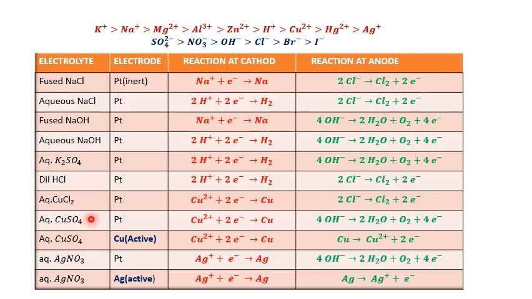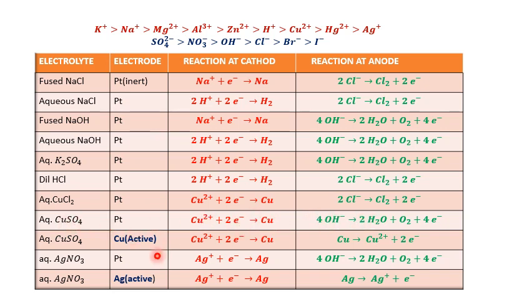I want to explain here. Check here, all of you. You can understand this area very easily. Now come here: aqueous CuSO4. Aqueous means H+ is present and Cu2+ is present. So now the competition is between Cu2+ and H+. Cu2+ has the least discharge potential, so it gets reduced here. Not a problem. And again SO4 2− and OH−, this is the reaction.